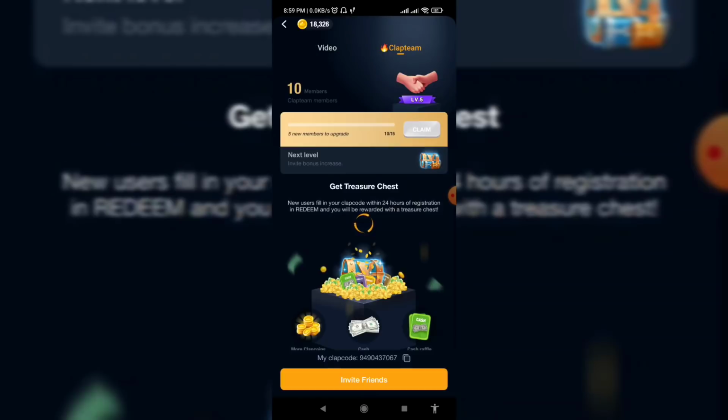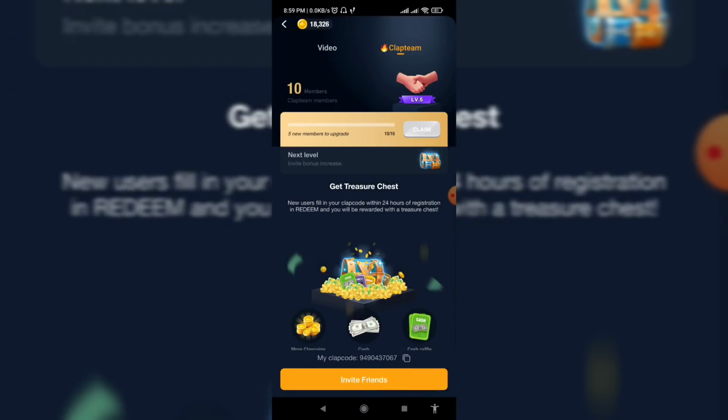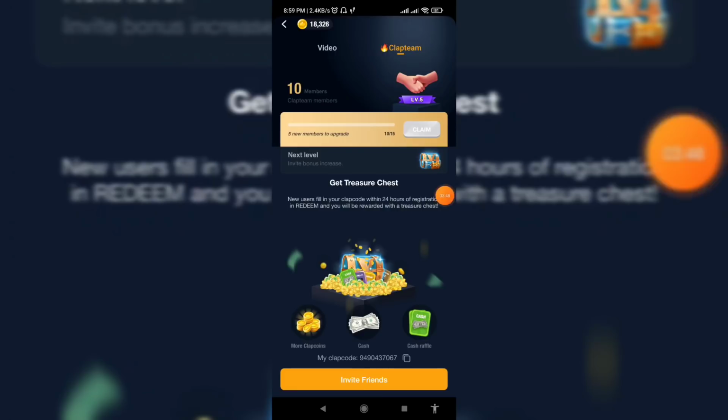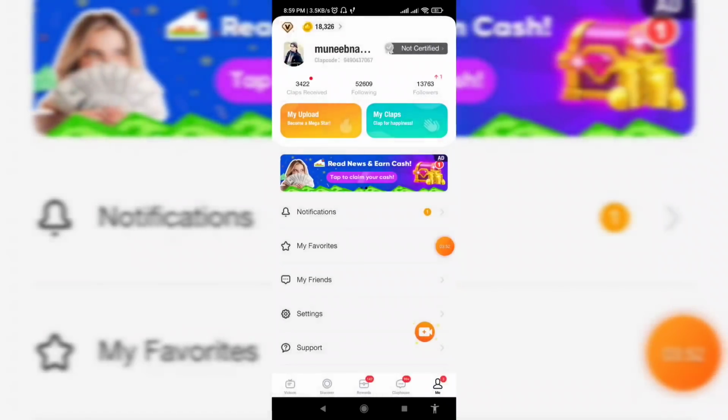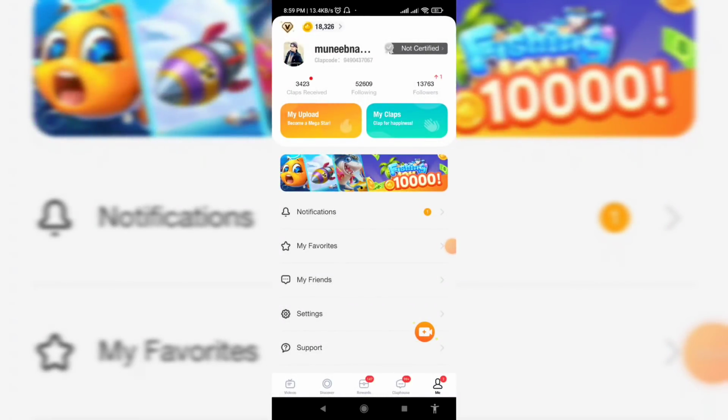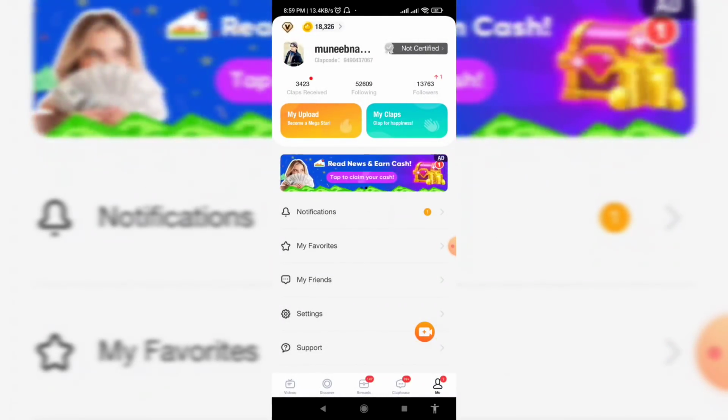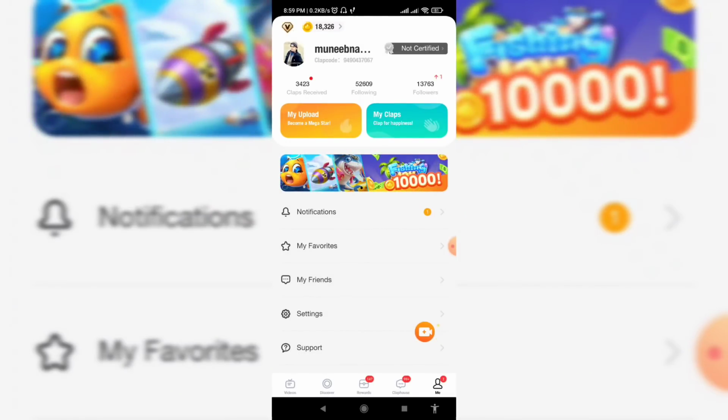And this is the Clipclap team. I have 10 members in my team. If you invite members, you can get Clipclap coins, cash raffles, and that's it. If you download and use this application, you will know each and everything about it. So this is the application you can use to earn so many dollars.